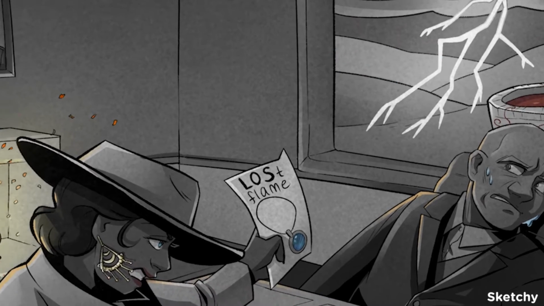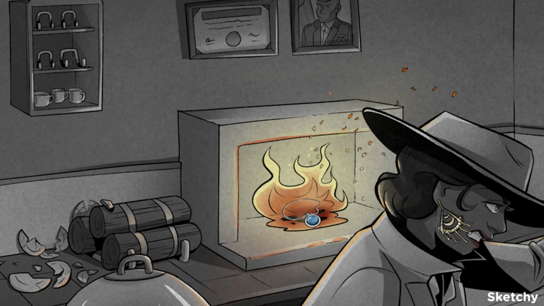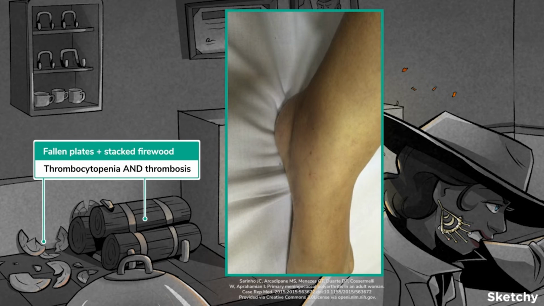In hypovolemic shock, the blood vessels clamp down to try and counteract the hypotension. Also, the inflammatory response and endothelial injury put a call out to platelets to come to the scene. And with all that vasoconstriction, the blood is pretty stagnant, so it clumps up, and the platelets get used up, which leads to thrombocytopenia and thrombosis. Hence our recurring symbols placed here, the fallen plates and stack of firewood.